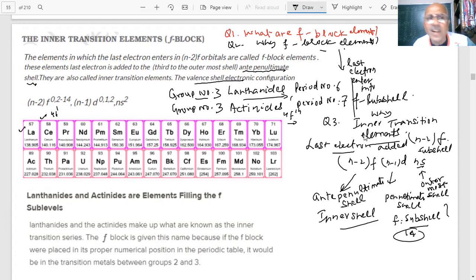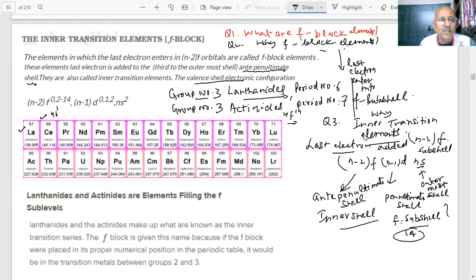Why? Because the properties of lanthanum are very similar to the lanthanide elements, so much so that the series has been named lanthanides after lanthanum.